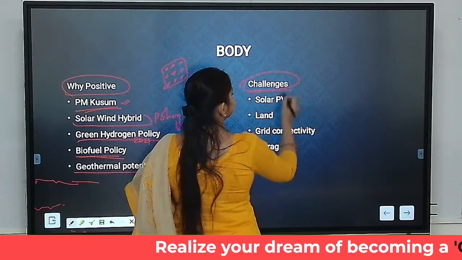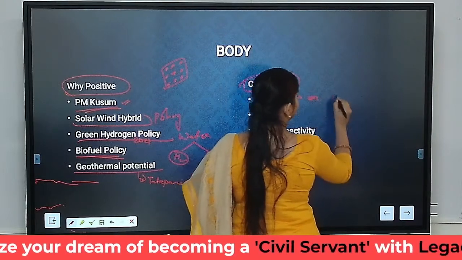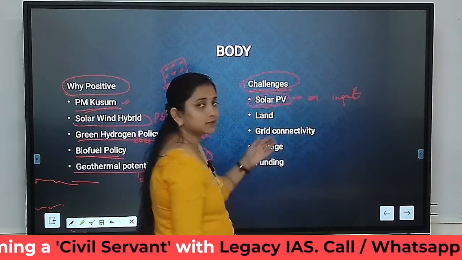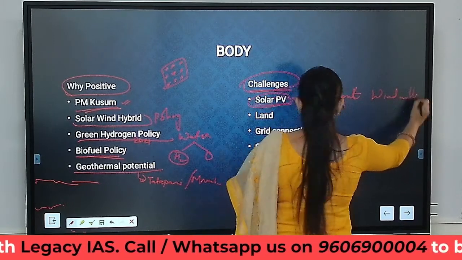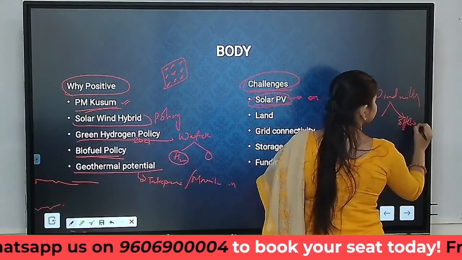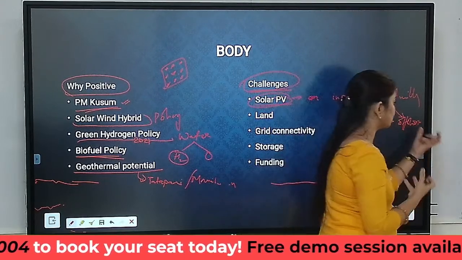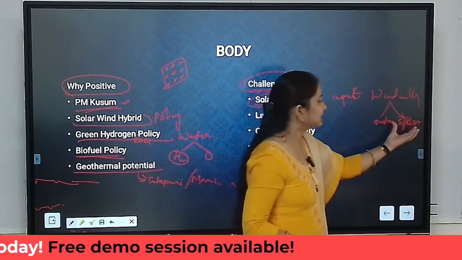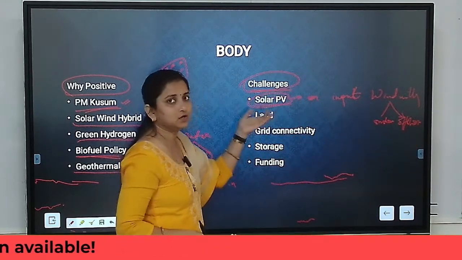So under the challenges, we need to write about the cost of solar photovoltaics, the cost associated, rather the input cost associated to anything is quite high. It is also very costly with respect to solar PV. It is also very costly with respect to windmills. Similarly, wind energy generation, maybe offshore, is very costly as compared to onshore. And onshore may not have land, so obviously we will have to shift towards offshore. Plus offshore wind energy has a greater energy generation potential, so ultimately this is a better option, but it is very costly. Similarly, solar photovoltaics is also very costly.